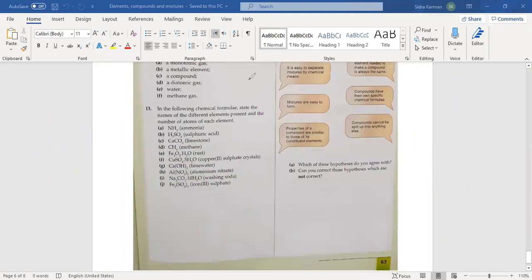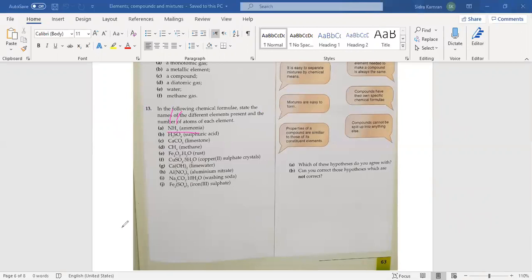Okay, in the following chemical formulae, state the names of the different elements present and the number of atoms of each element. So you have to represent the name of the element. For example, the first one is ammonia. You have to tell me that N is which element, H is which element, and the total number of atoms and the atoms of each element.